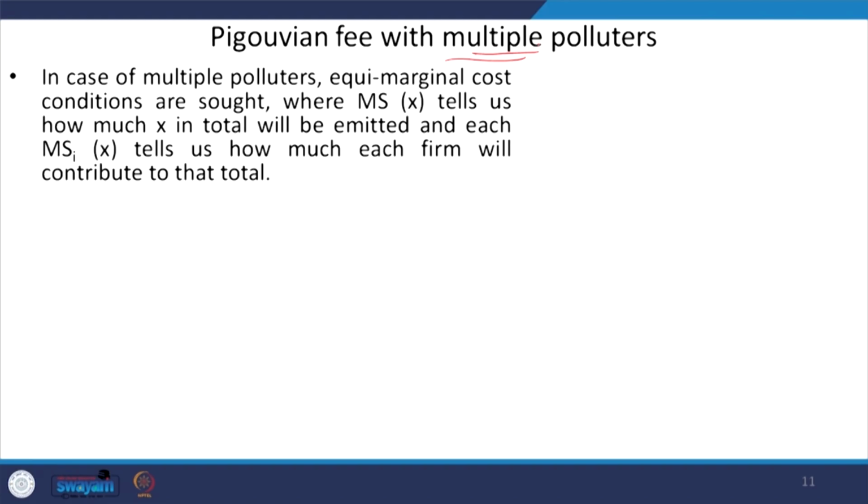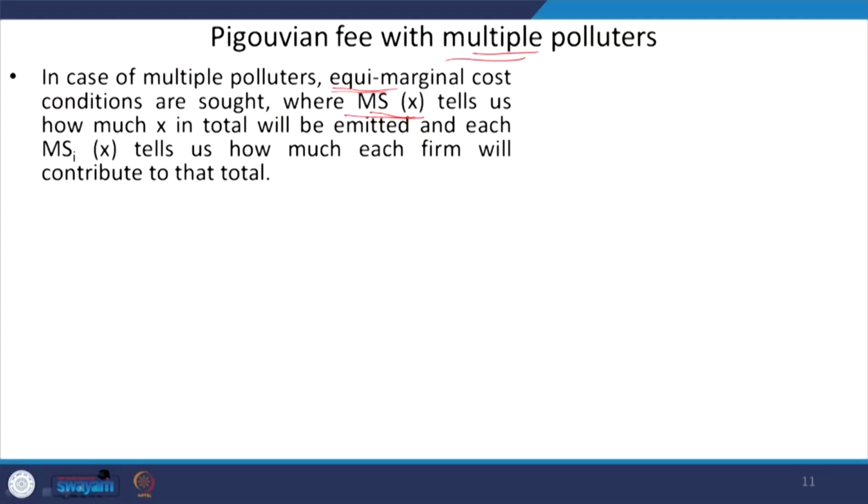This is another very common principle we use in microeconomics. So, in a case of multiple polluters, we are taking into account the marginal saving function of the pollution, right, and we are also taking into account the individual marginal saving function of each individual polluter.